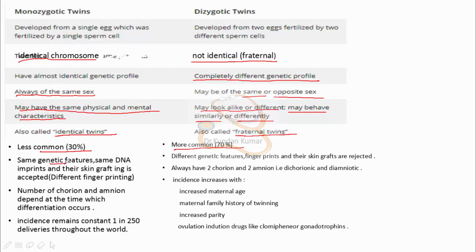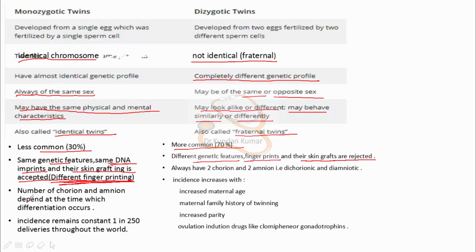Monozygotic twins have the same genetic features, same DNA imprints, and their skin grafting is accepted, but there will be different fingerprinting. Don't get confused with genetic feature and same DNA imprint. This DNA imprint and this fingerprint are different things. DNA imprint will be the same, but there will be different fingerprinting in monozygotic twins. But in dizygotic twins, there are different genetic features, different fingerprints, their skin grafts are rejected, everything different.